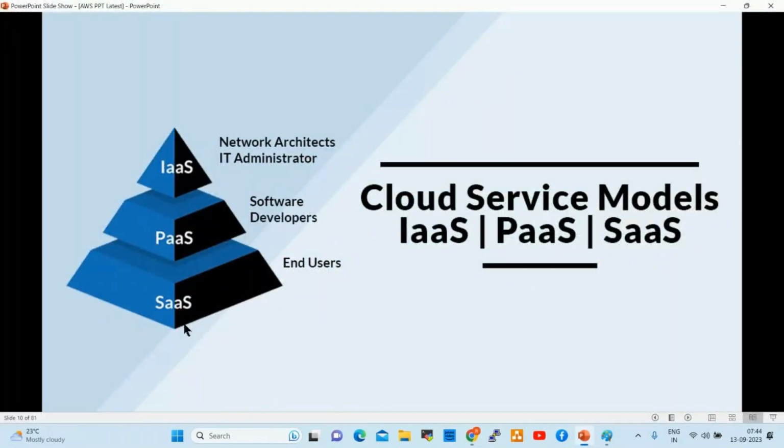What is this? This is mainly for reusability, like Google Drive, OneDrive, Amazon shopping site. These all come under SaaS, right? So infrastructure as a service means we can create a server, and on top of that we install tools that we can use. Platform as a service means the platform is already available in the cloud console that we can directly use, right? SaaS means mainly for reusability. You understand, right?